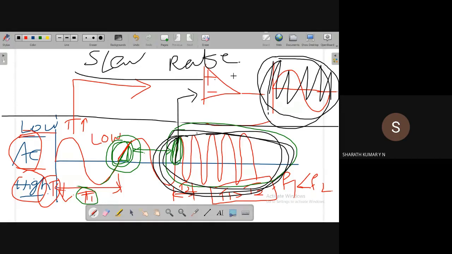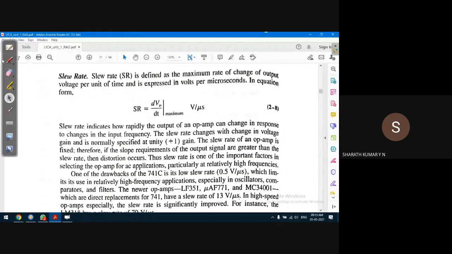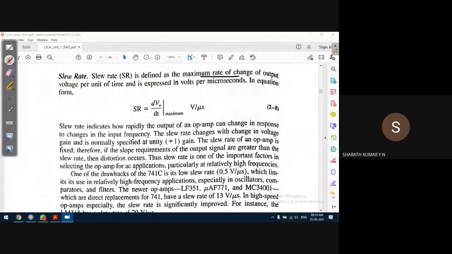Last class I was halfway through this discussion, so let us continue here. Slew rate is defined as the maximum rate of change of output voltage per unit time, represented as slew rate equals dV0 by dt, that is the change in the output voltage per unit time.